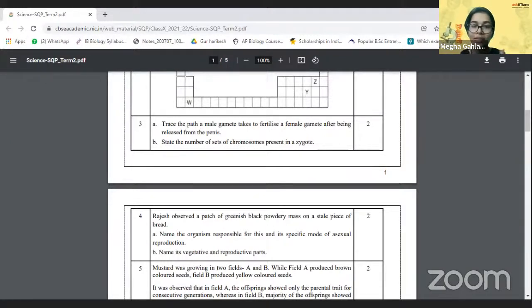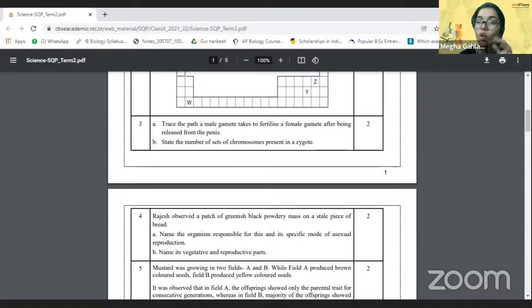And the second part is: state the number of sets of chromosomes present in a zygote. Now listen to me very carefully, because the 3rd question is of 2 marks and it has 2 parts. That means we have 1 mark for every part. And the first part looks like a bigger question because it has a series of steps.